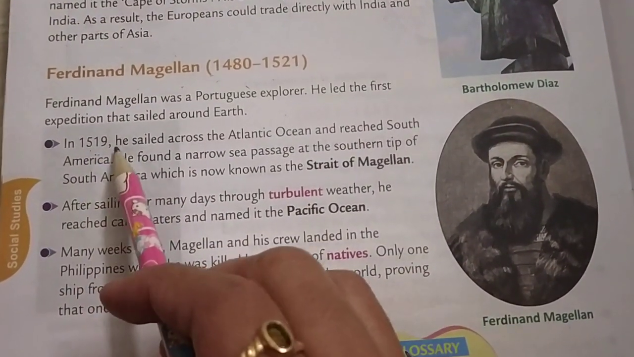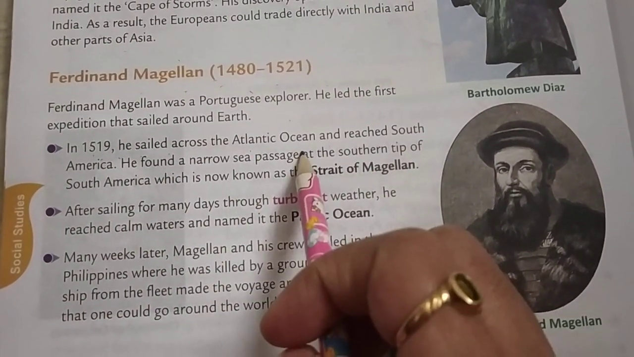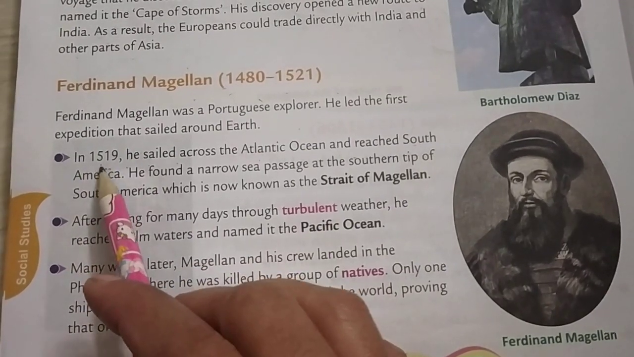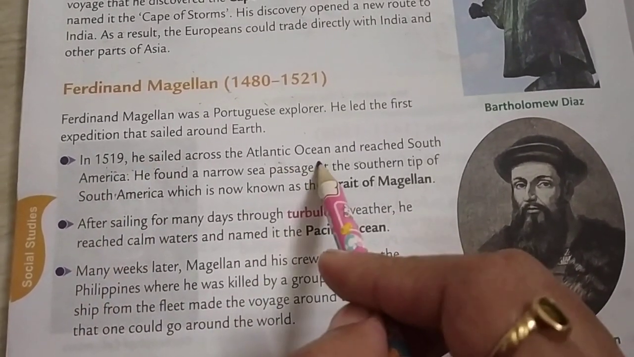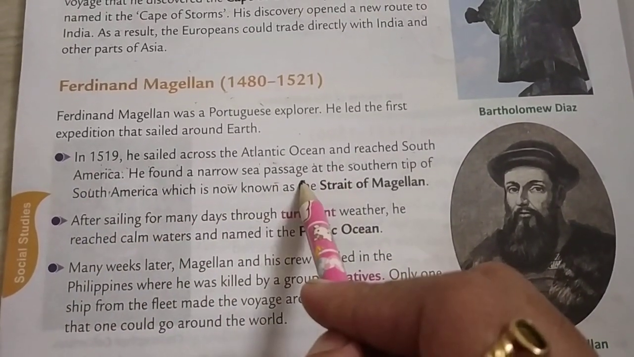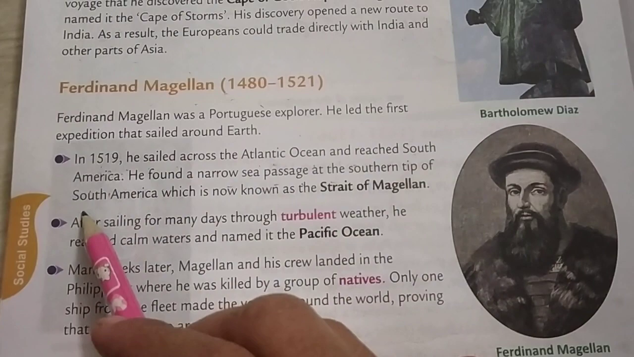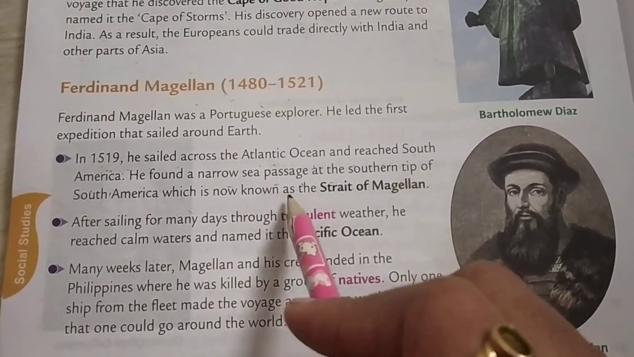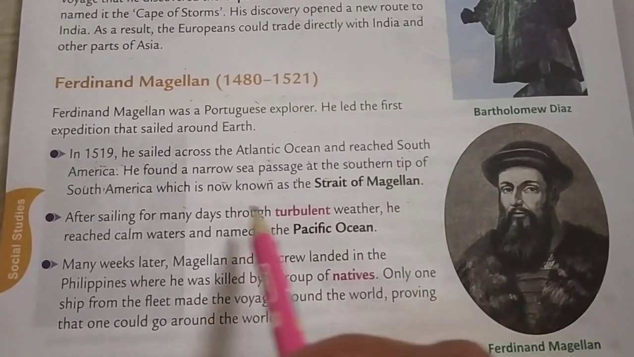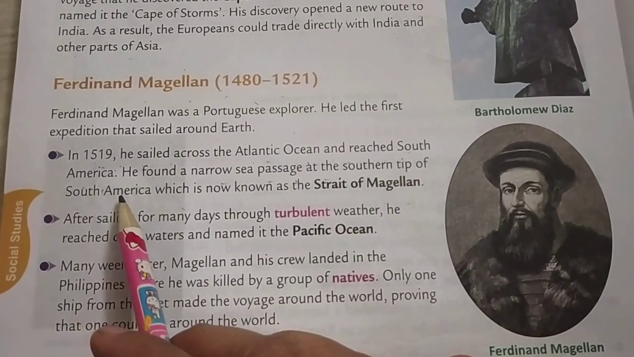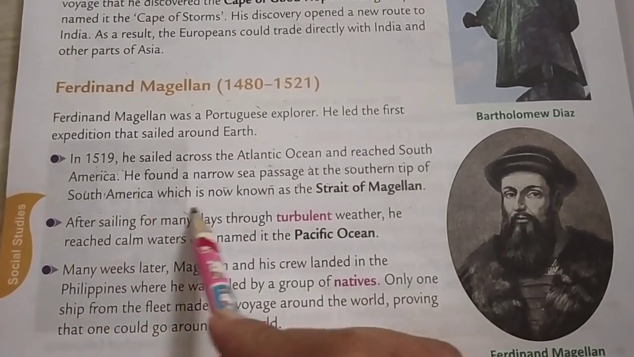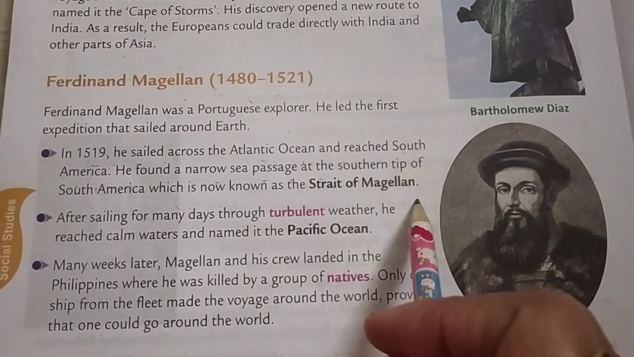Okay, so student, in 1519 he sailed across the Atlantic Ocean and reached South America. Okay, so he started his journey in 1519 from the Atlantic Ocean, and he reached South America. He found a narrow sea passage at the southern tip of South America, which is now known as the Strait of Magellan. So which continent did he find? South America, and which is known as the Strait of Magellan.